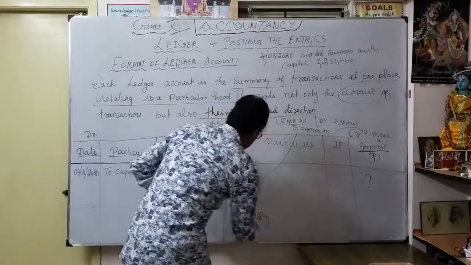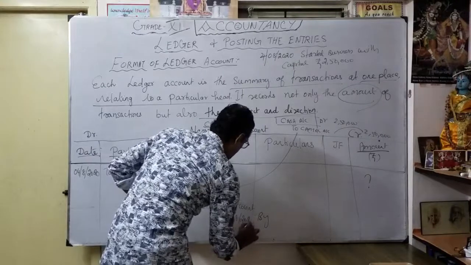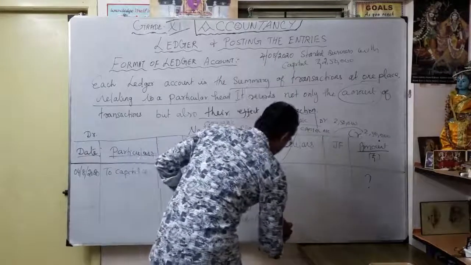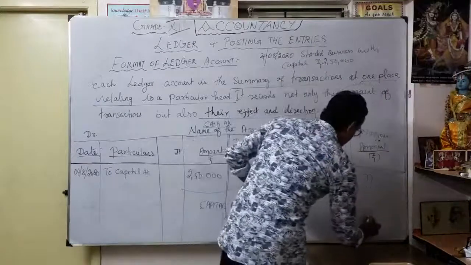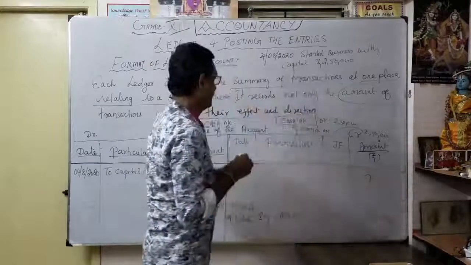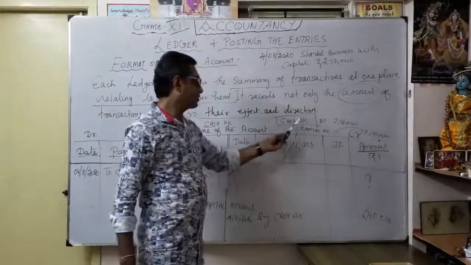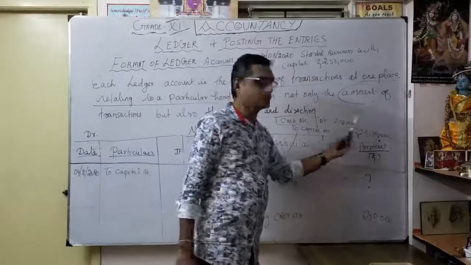By date, the same, 4/8/2020, by cash account, 2,50,000. Now understood? As a journal entry, cash account debit 2,50,000 to capital account 2,50,000.